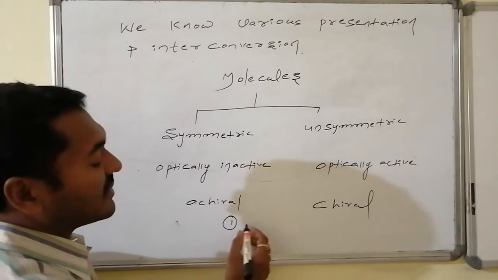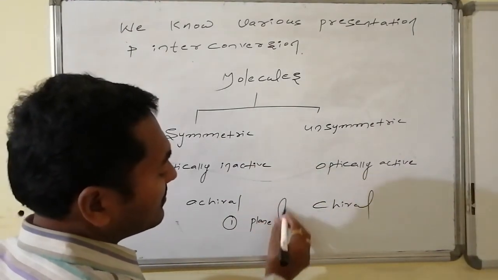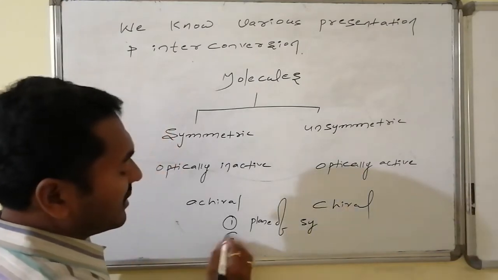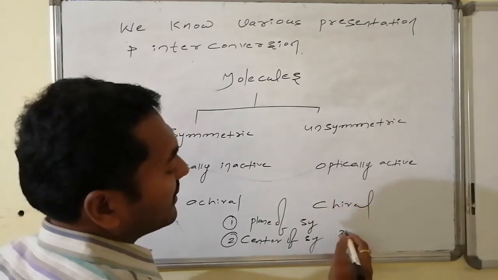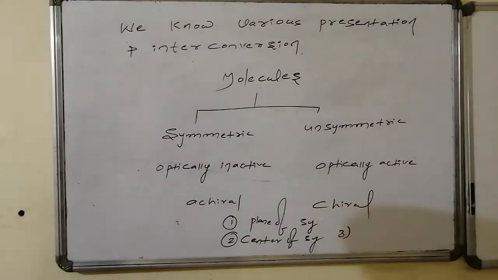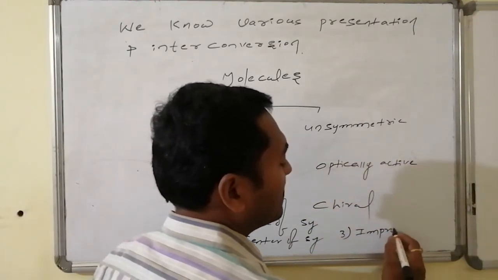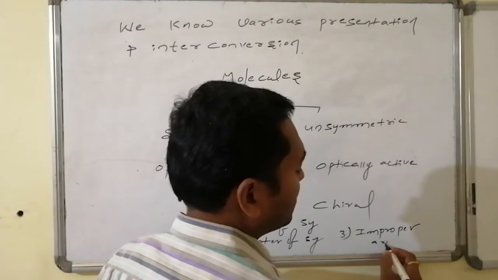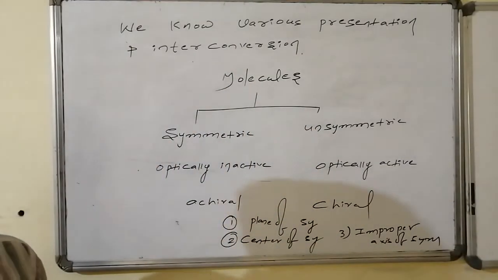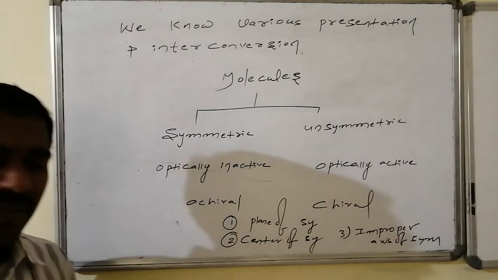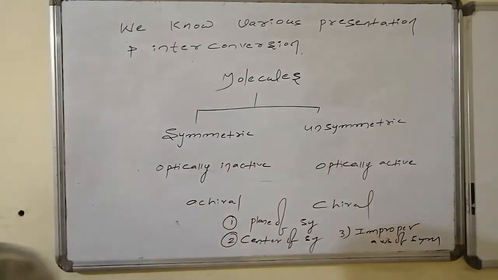Those symmetry elements are: one, sigma, that is the plane of symmetry; second, the center of symmetry; and third, rotation followed by reflection, that is the improper axis of symmetry. If these symmetry elements are absent, then the organic molecule is known as an asymmetric molecule. Every asymmetric molecule is optically active, and is known as a chiral molecule.